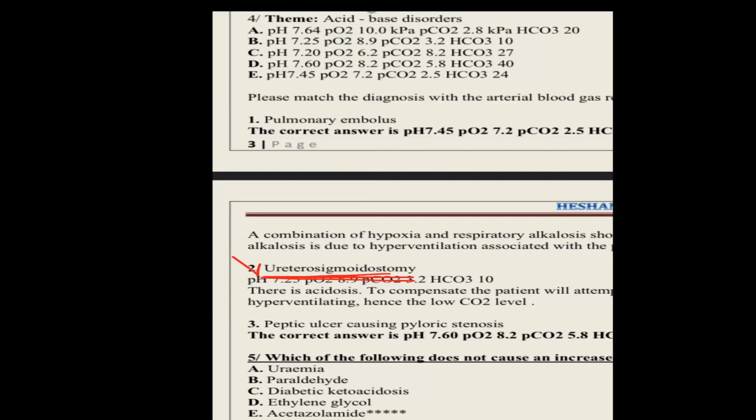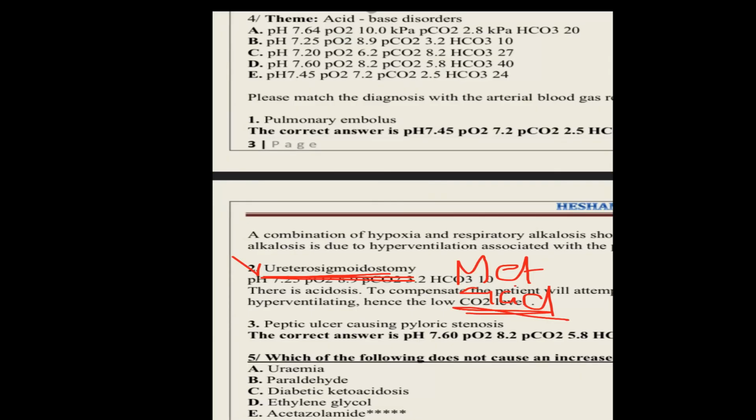Acidosis, lactic acid. Metabolic acidosis. Yes, metabolic acidosis, excellent. Which will be in this condition? Metabolic acidosis. Choose the metabolic acidosis from above. Okay, the pH.